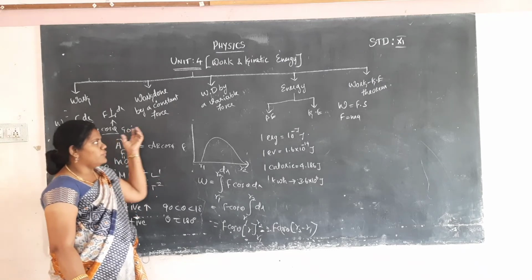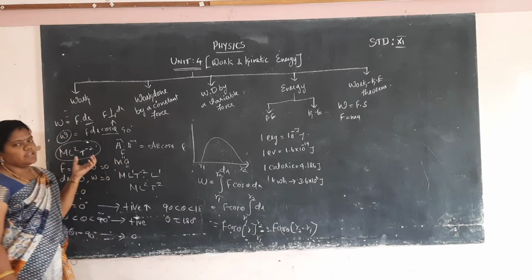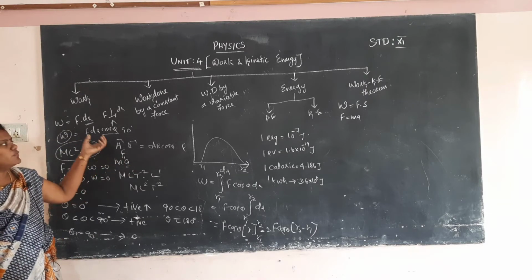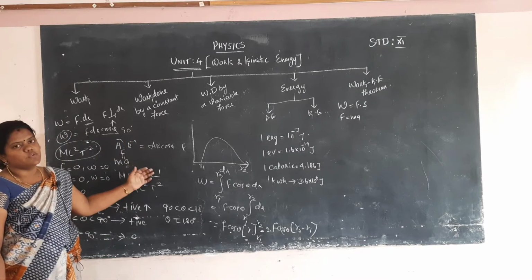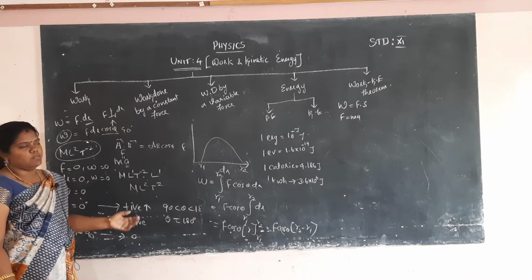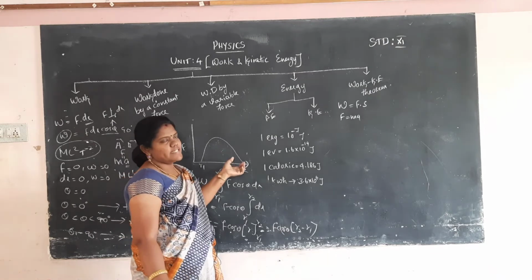Okay, now I will go for energy. Work is equal to the product of force and displacement. Then there is work done by a constant force and work done by a variable force. Work done by a constant force means a constant force is applied to the body and some work done by the body is calculated. Then work done by a variable force also. And now I will explain energy.